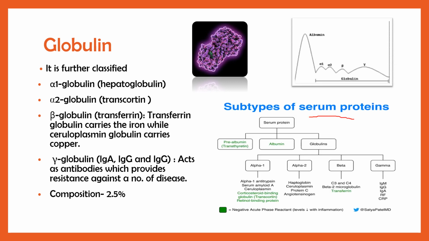Here we can see that there is ceruloplasmin, and this ceruloplasmin carries copper. And if we talk about gamma globulin, these act as antibodies. So antibodies or immunoglobulin, Ig stands for immunoglobulin or antibody. It provides resistance to a number of diseases. Its composition is around 2 to 5%, about 2.5% in the body.